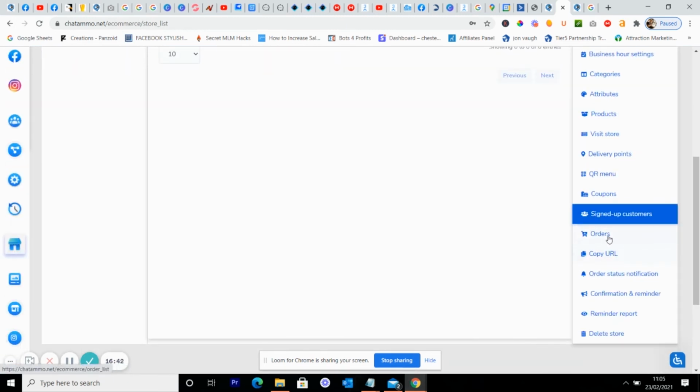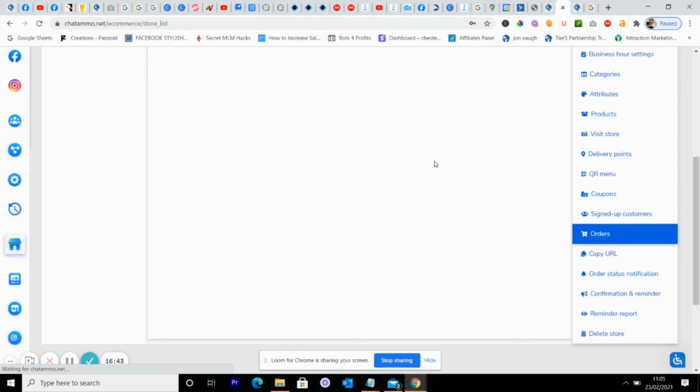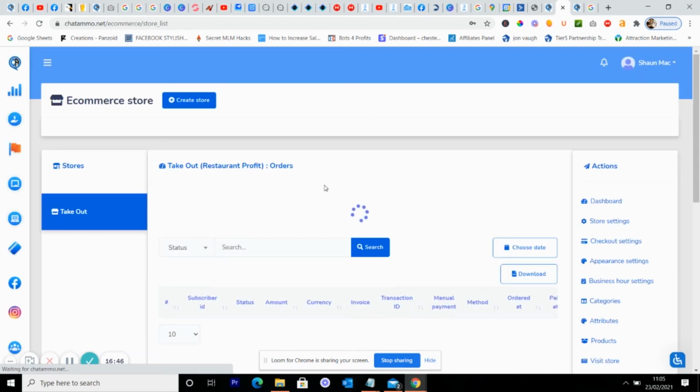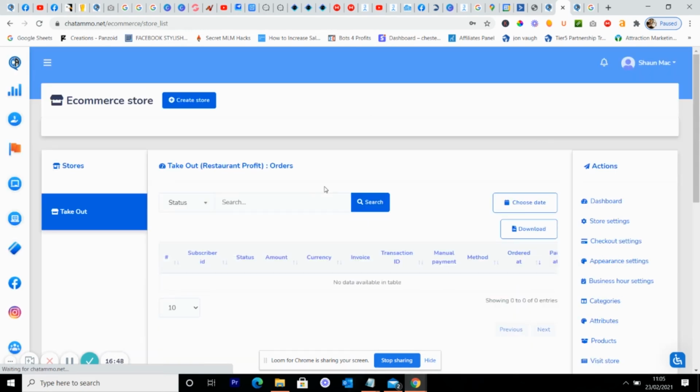Next you've got your orders. This is where your orders come into you. What I would suggest is either take a mobile phone. It will appear on your page as well, like an inbox on your page, or you could do it direct from this. You can give your staff direct access to your Facebook page so they can make the orders, and then if you want to, you can track everything.